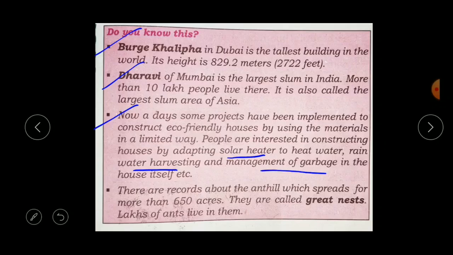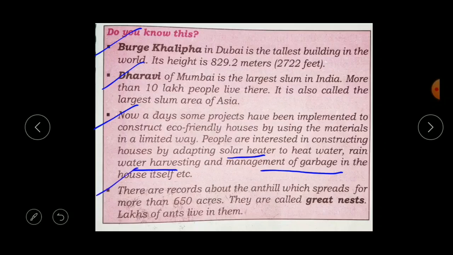How to manage the garbage? Garbage is nothing but the waste. So what we have to do, we have to separate the waste. How? There are two types of waste, right? Which are those, children? Yes, one is dry waste, another is wet waste, right? So we have to separate both, then give them to the person who comes to collect the waste. Okay, so this is the management of garbage.